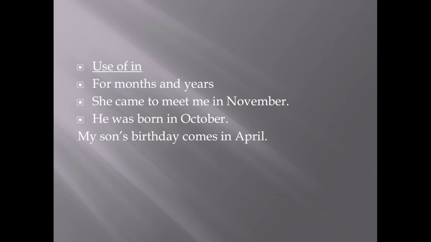So again we are using the preposition in just before the mention of the year 2017, in 2017. So these are some of the things that we have to keep in mind while using prepositions in sentences.